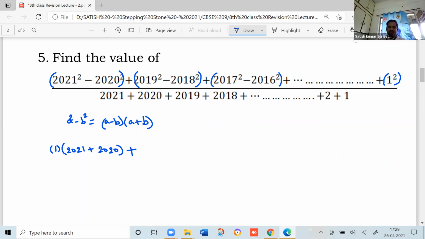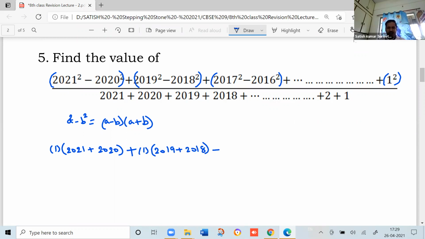Again, apply in the same manner for the next two terms, that means 2019 square minus 2018 square. Here a equals 2019 and b equals 2018. So here also a minus b equals 1, and a plus b is 2019 plus 2018.